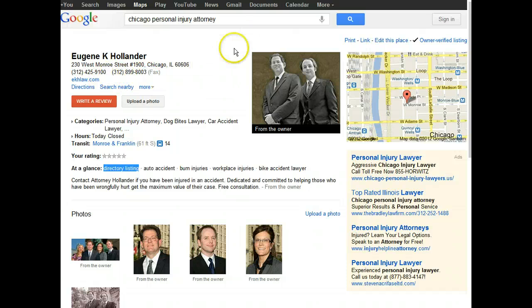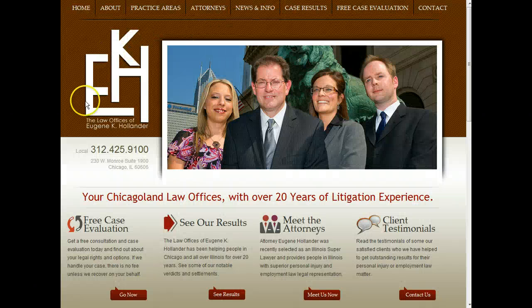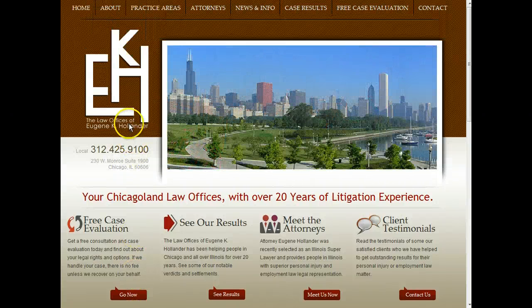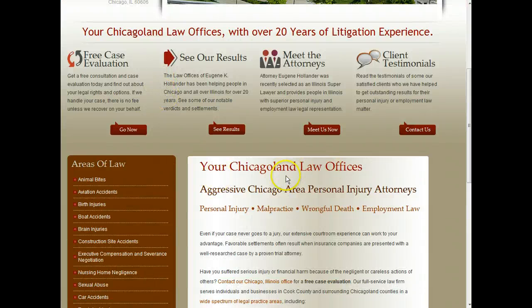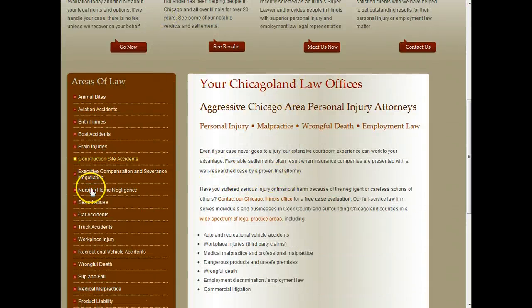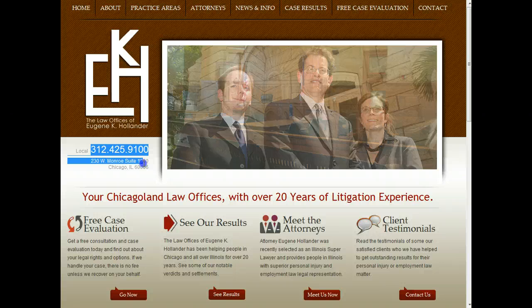One of the other things that's important about getting onto the front page of the local results here is their website, which is EHLK, this is their website here. And nothing really wrong with the website. It does well. Mentions Chicago injuries, and then they list all their businesses here. One of the things they do have that's important for local results is they have their phone number and address.